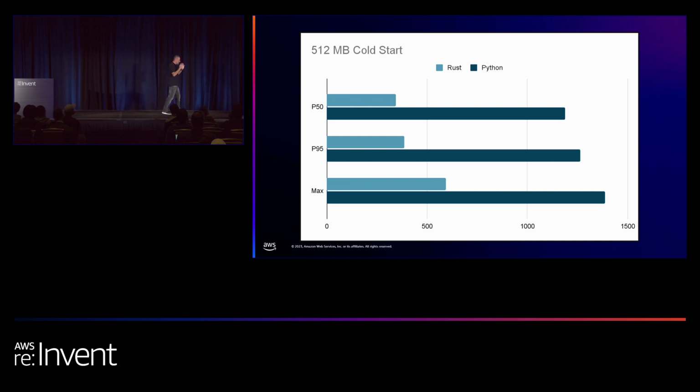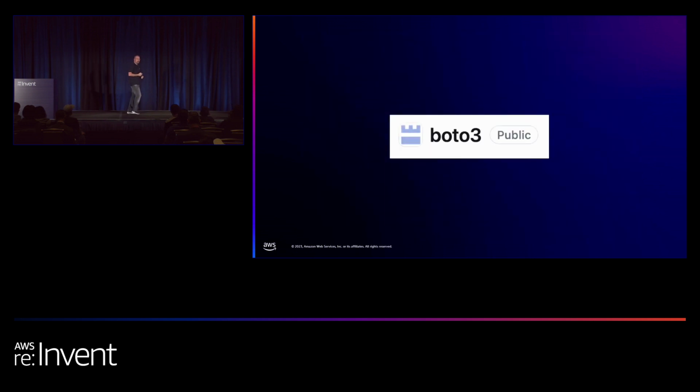And when you really think about it, listen, the Python code is around 50 lines of code. Rust is more verbose, 50, 60 lines of code. But without too much effort, we managed to improve cost, warm start performance and cold start performance. And we were really puzzled to understand, of course, it's Rust, it's very fast, but what made this different? I mean, we didn't really replace the entire Lambda. We just replaced a couple of lines of code. And we had a hypothesis. And the name of the hypothesis is Boto3.